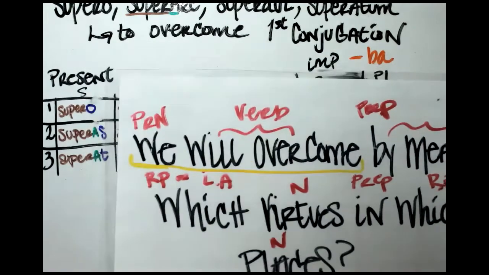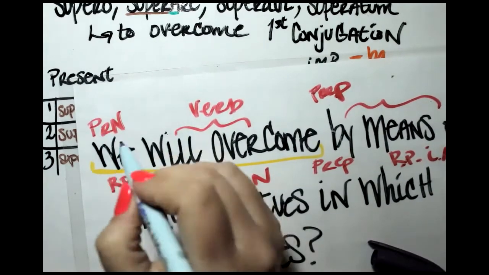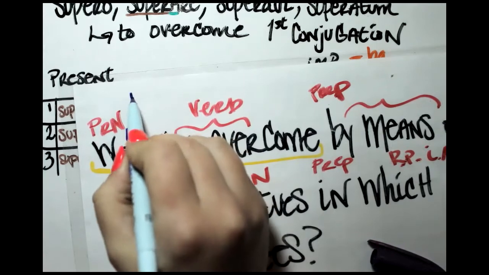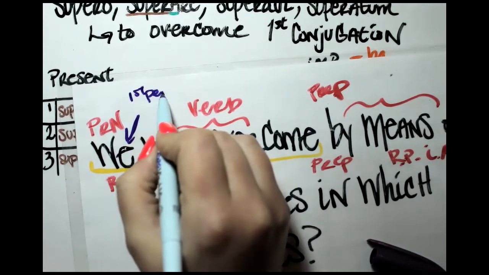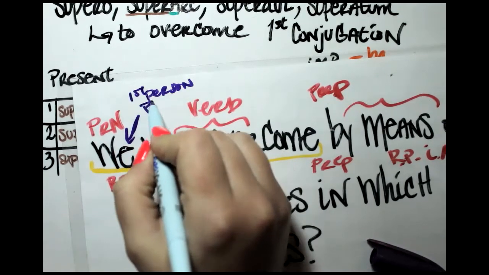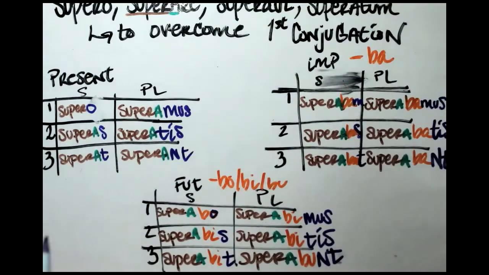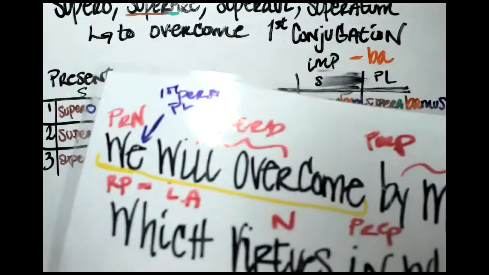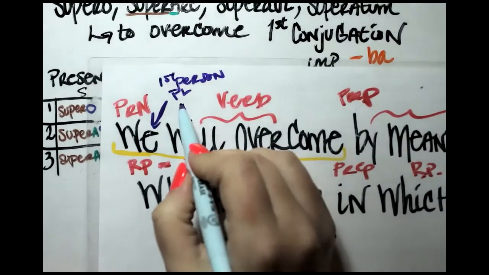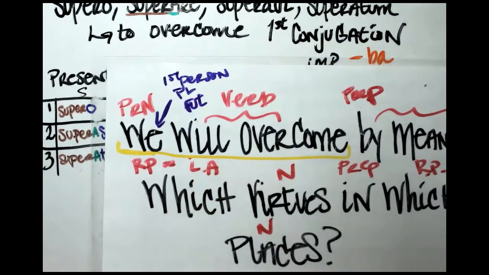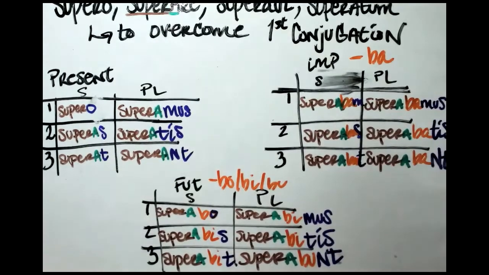So we is a first person. That is a plural. Okay, so we need a first person plural. And also it's in the future. Okay, first person plural in the future.